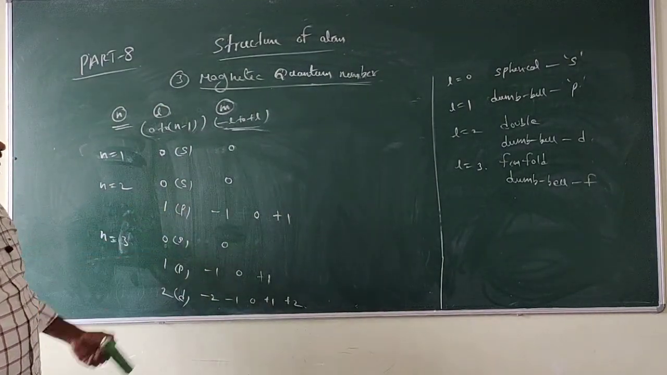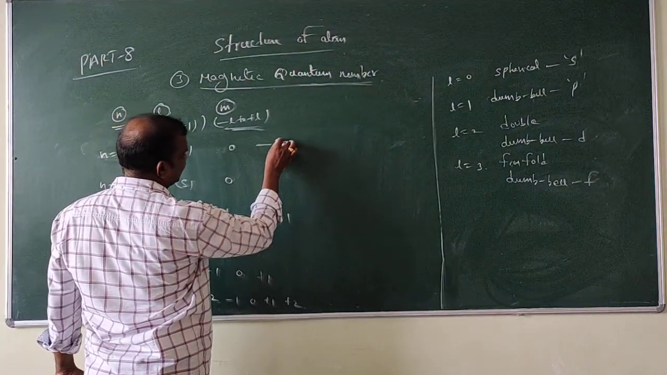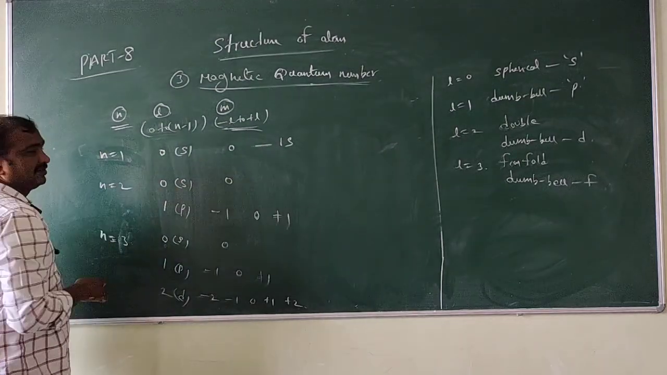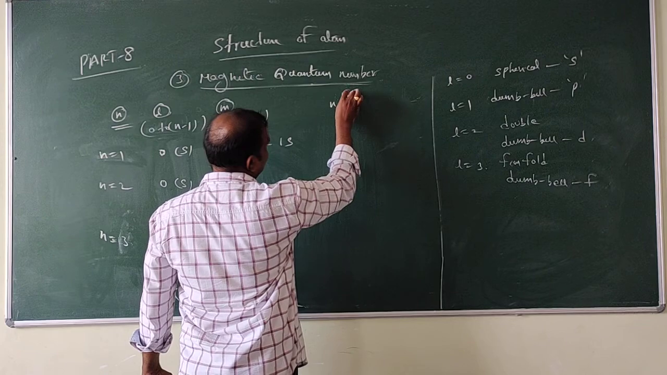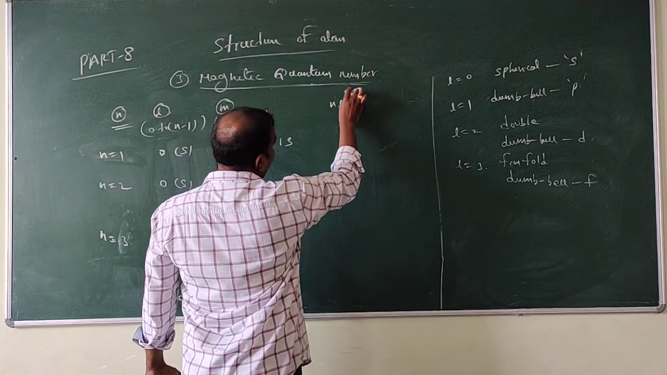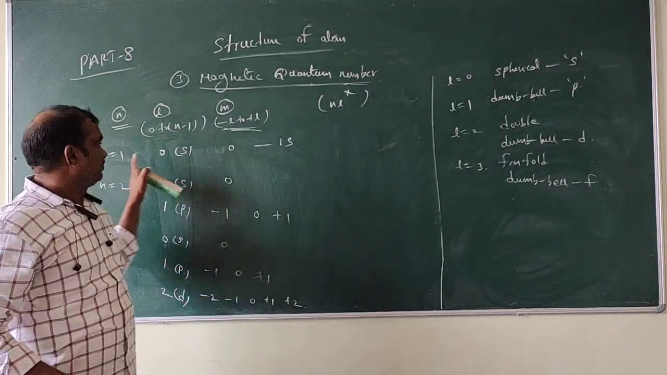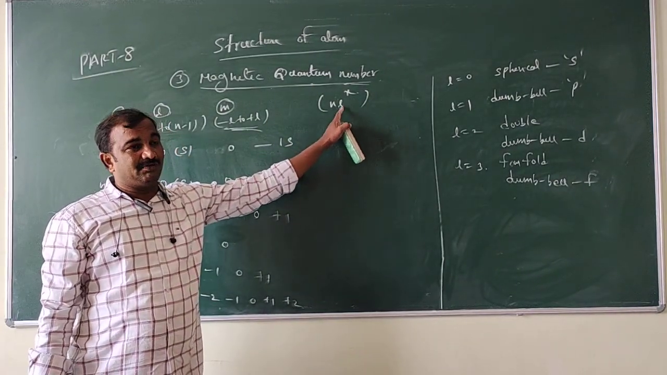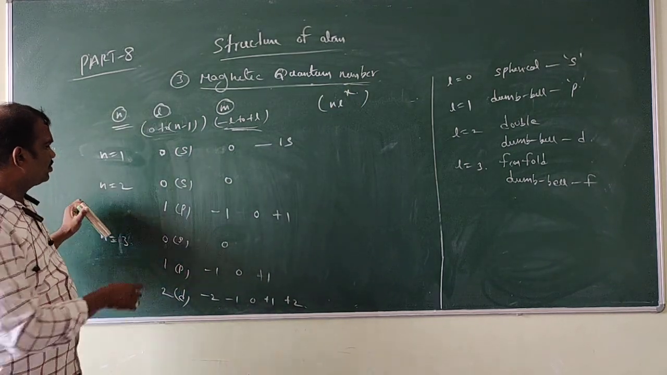Now here, L is equal to 0, so s. For N is equal to 1, 1s. We can represent this as n l x notation, where n is the shell number, l is the subshell, and x is the number of electrons.